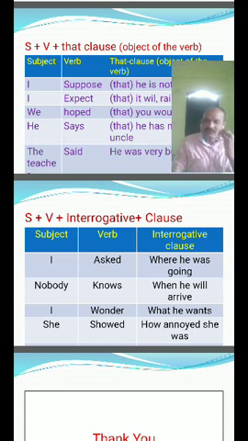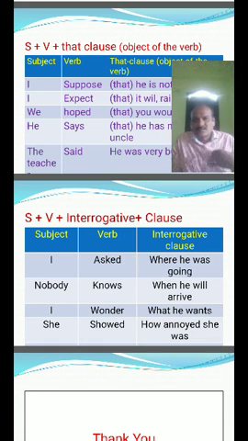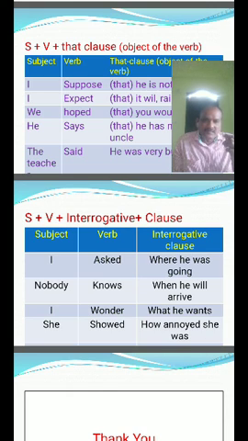So we have many types of structures. Mainly, up to our diploma level, we use these structures: subject plus verb, subject plus verb plus object, and subject plus verb plus complement are the most important. These are called the basic sentence structures, but subject plus verb is the core sentence structure for all sentences. Practice more. Thank you.